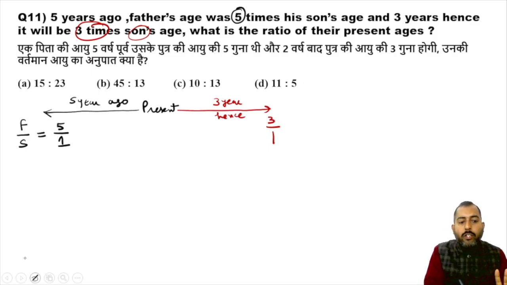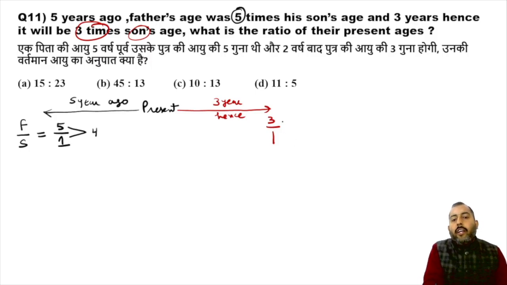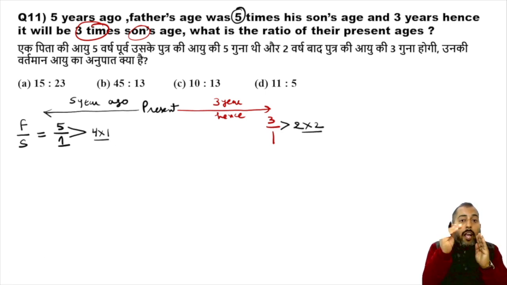But according to these ratios, I can see 5:1. The age gap in the past is 4. The age gap at present is 2. The age gap has to be constant. So what are we going to do? Multiply this 4 with 1 and multiply this 2 with 2, because 4 into 1 is 4, and 2 into 2 is 4. In this way, I can make the age gap equal.